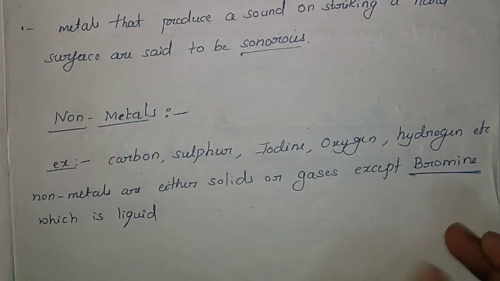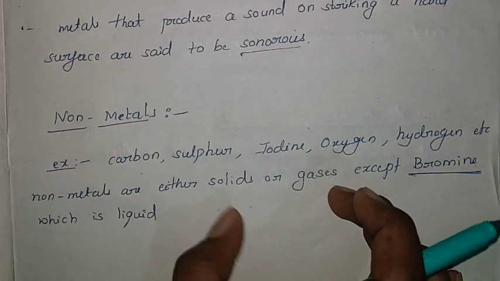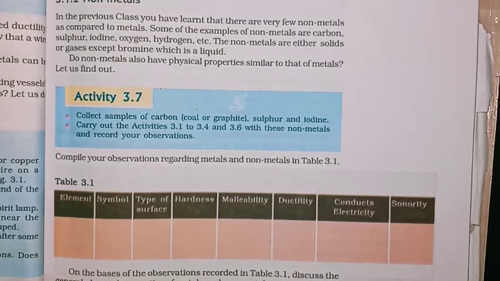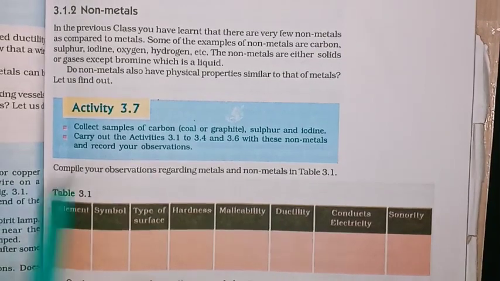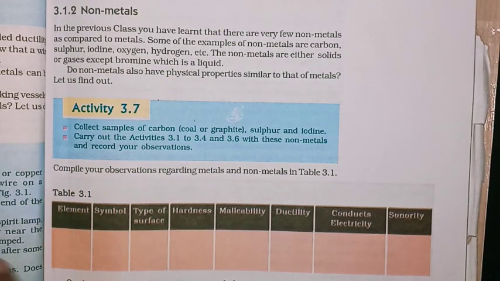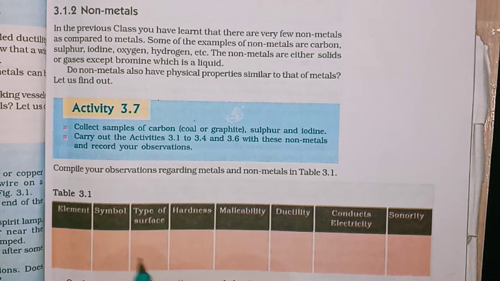As these are solid and gaseous, what about their physical properties? As you already studied the properties of metals, you know that metals are the hardest substances compared to non-metals. So we can compare those properties here. The first one is the type of surface.